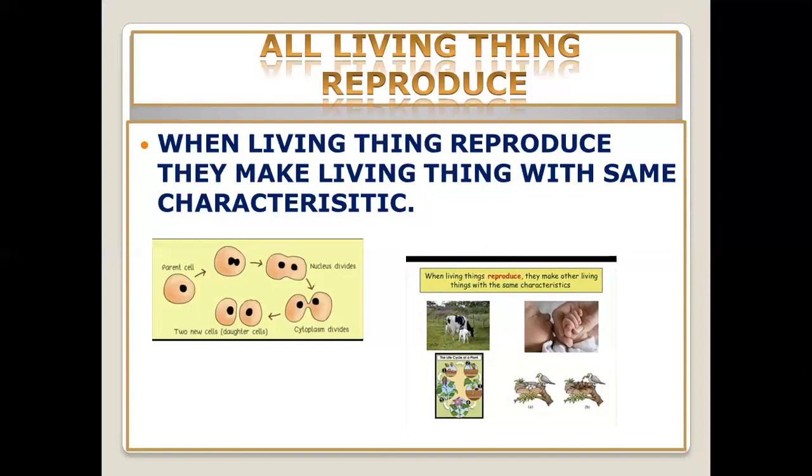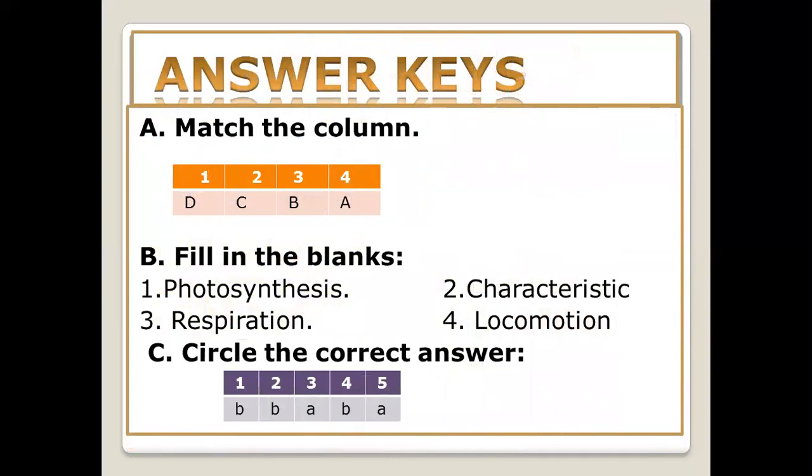Yes, students, now come to the exercise. Before the exercise, I again repeat the characteristics of the living things. How many characteristics do the living things have? 7.